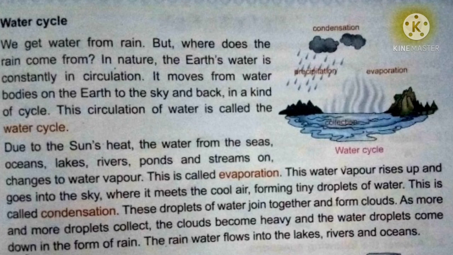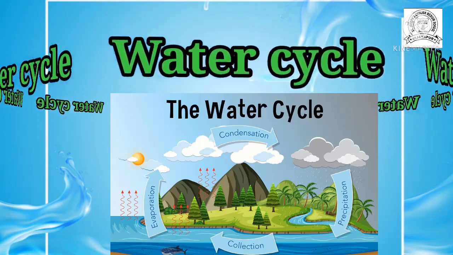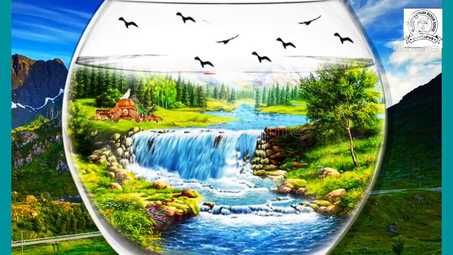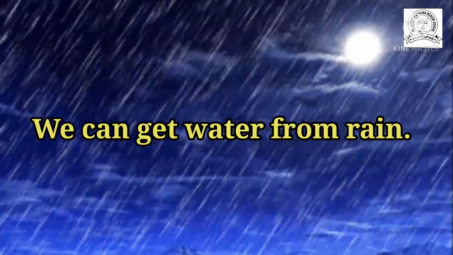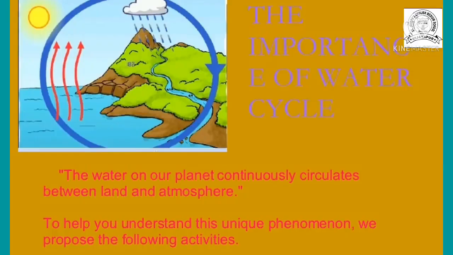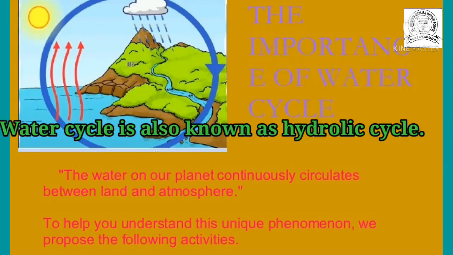Now I explain the water cycle. Listen carefully, children. Children, do you know where all the earth's water comes from? We get water from rain. Earth's water is always in movement in the natural water cycle, and this is known as the hydrological cycle. Which cycle? Hydrological cycle means the water cycle is also called the hydrological cycle.